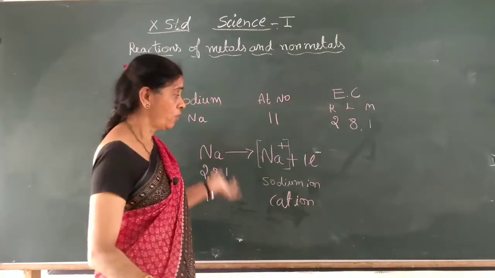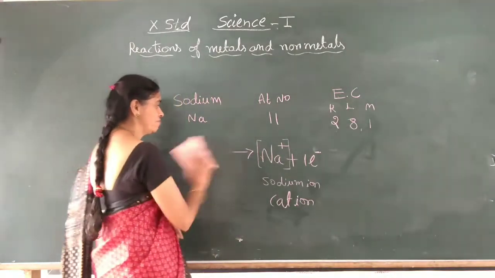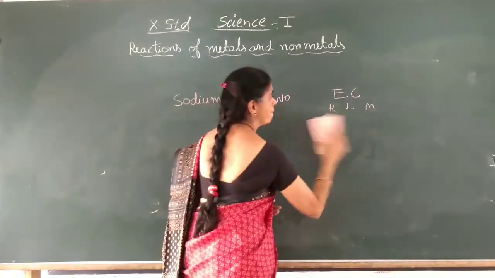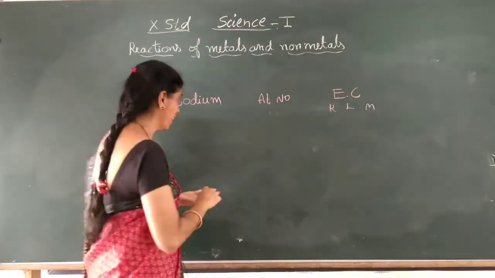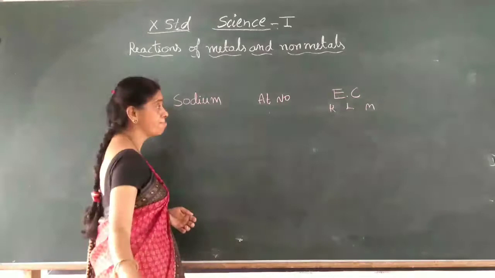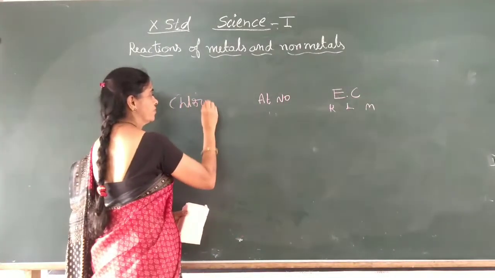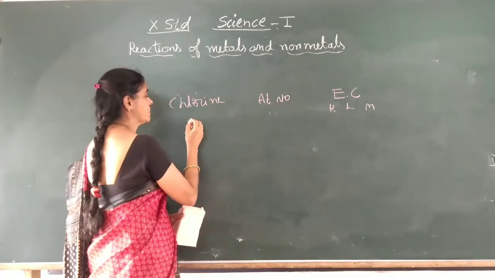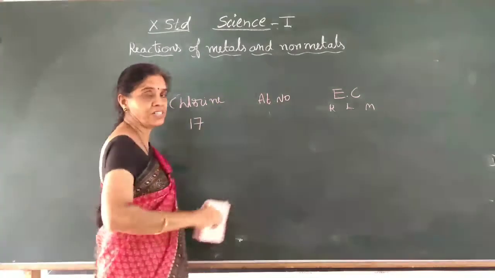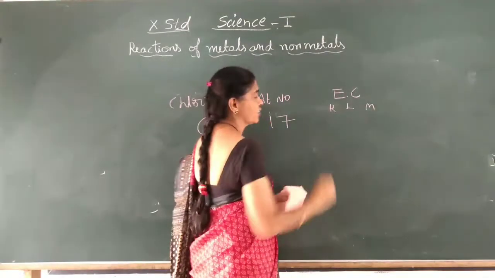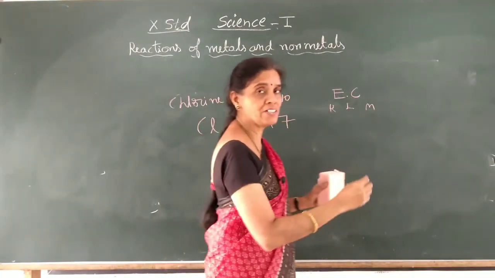Okay. Now come to the non-metal, chlorine. Chlorine we will take now. Chlorine atomic number is 17. Cl 17. Electronic configuration: K shell how much?